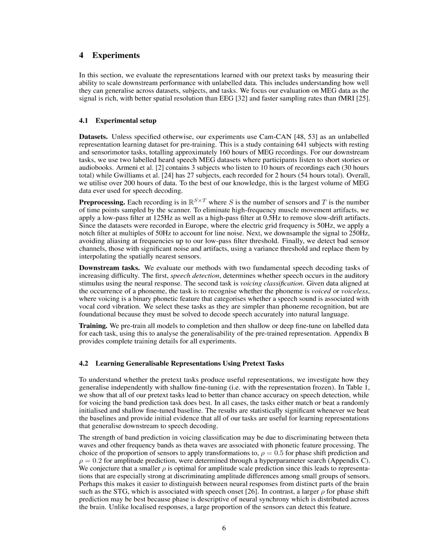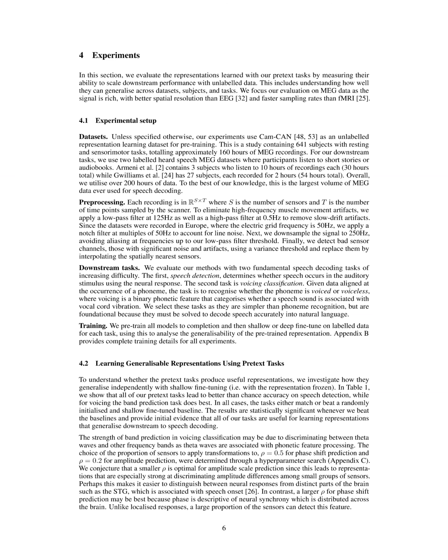The method is validated or tested by evaluating the representations learned with pretext tasks through measuring their ability to scale downstream performance with unlabeled data. This includes assessing how well the representations can generalize across datasets, subjects, and tasks. The evaluation is focused on MEG data, which has better spatial resolution than EEG and faster sampling rates than fMRI. The experiments use CAM-CAN as an unlabeled representation learning dataset for pre-training and 2 labeled heard speech MEG datasets for fine-tuning. The pre-processing involves filtering the data, downsampling, and handling bad sensor channels.